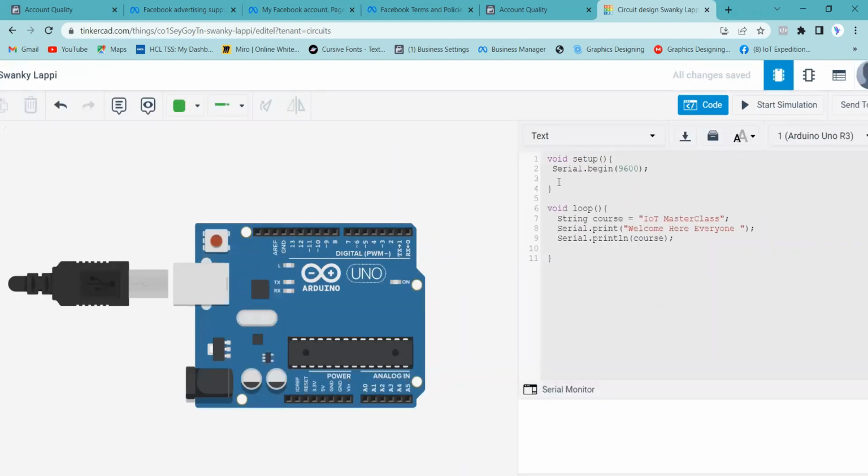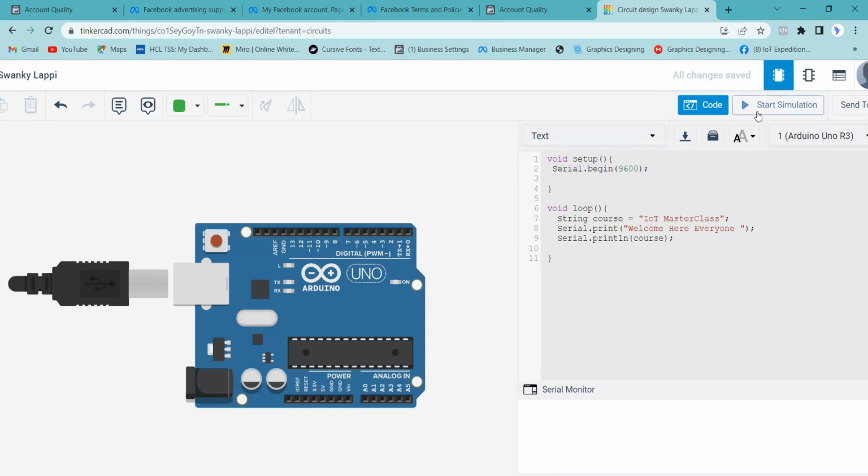So this is serial communication. Without this, we would not be able to use serial communication. So we need to mention explicitly in the setup that we want to start the serial communication, and then you would be able to start it. And I'm writing it in the setup because the setup function is the first function that runs, as soon as the Arduino starts. So it will start the communication.